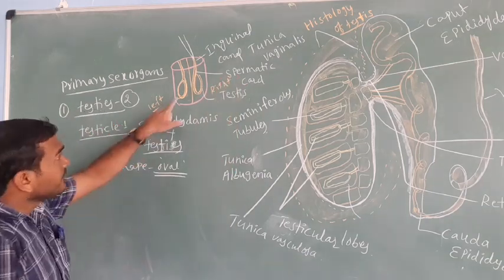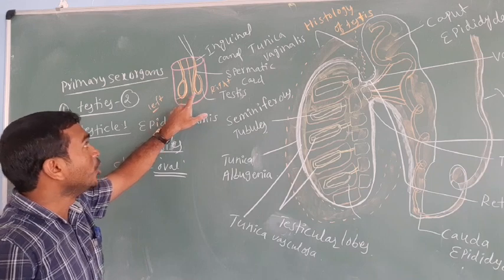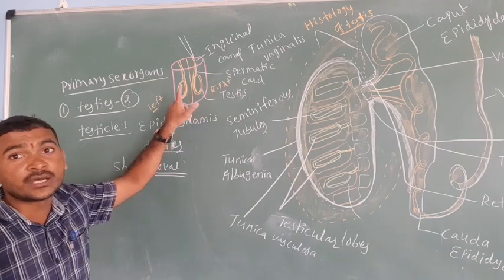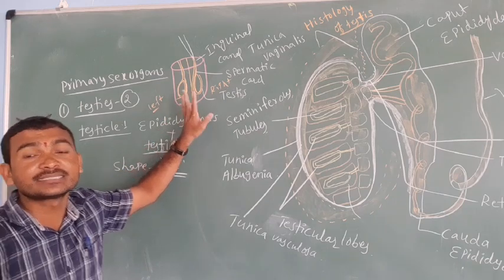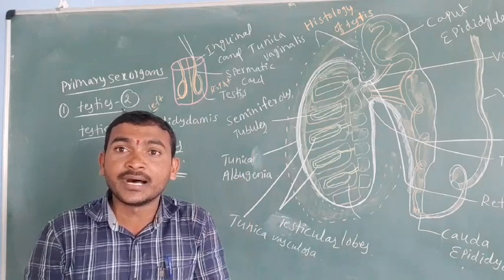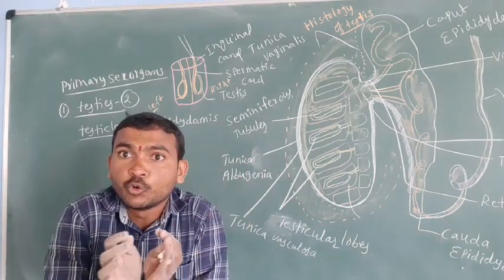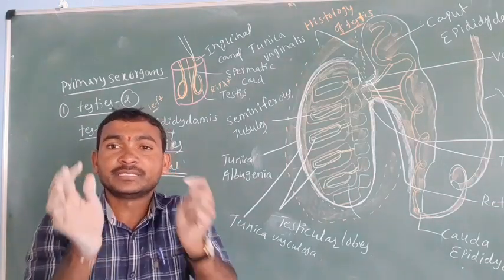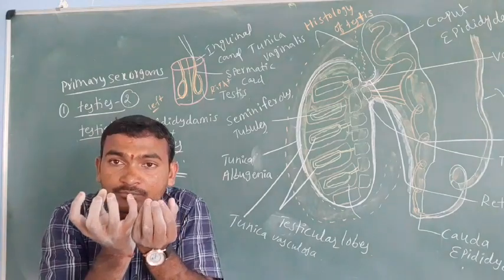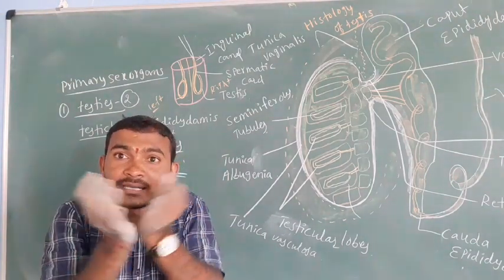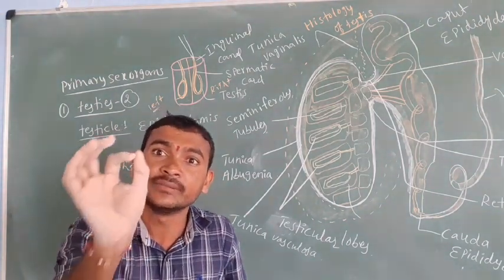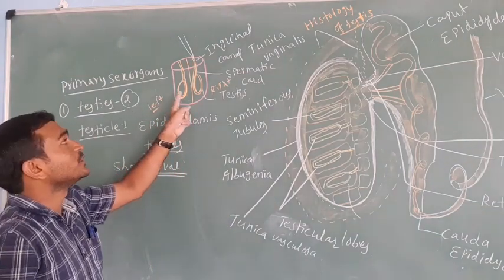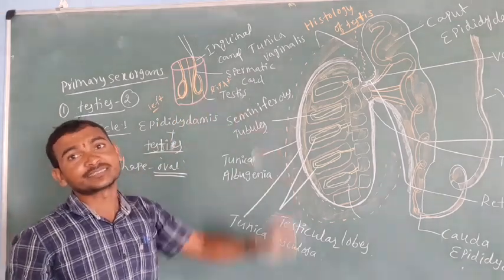The left one is slightly lower than the right one, so that when our two legs come close, they don't crush. If they were in the same position, they would crush and may be damaged. That's why the left testis is just below the right testis.